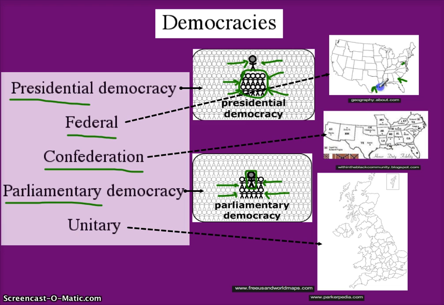The laws of Texas, the laws of each state has a shared power with the national government. It's not just the national government that makes the laws. It's not just the state government that makes the laws, which probably means you can guess what is happening with these next two. A confederation, and we actually had one of these whenever we had the Civil War.